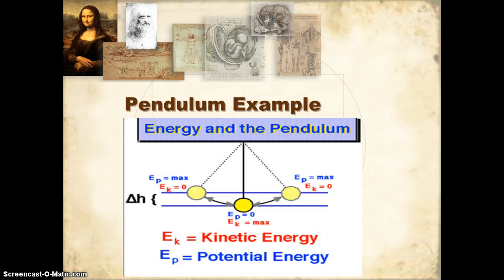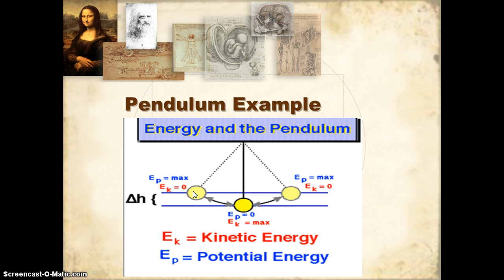Here's another example. Think of a pendulum. A pendulum is basically a rope or a string with a weight hanging at the end of it. This yellow object here is called the bob, and it's the weight. If I were to do some work on this weight by lifting it up to this height, that would be work. Now the bob would have potential energy. EP is potential energy. Right now it would be at a maximum. There would be no kinetic energy, EK, as the bob is not moving.